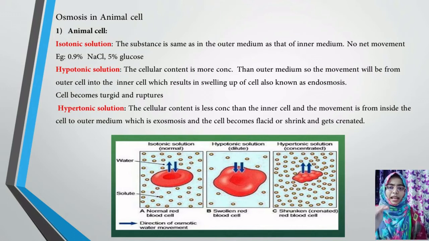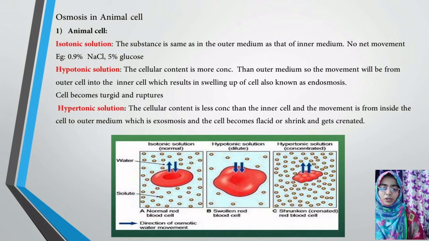I'll just give you a glance again. Hypotonic solution is nothing but movement of molecules. The cellular content is more concentrated than the outer medium, where you can see inside the box the molecules will be moving from the outer solution into the more concentrated inside, and the cell becomes more bulged, bigger in size, due to which the cell becomes turgid and then ruptures.